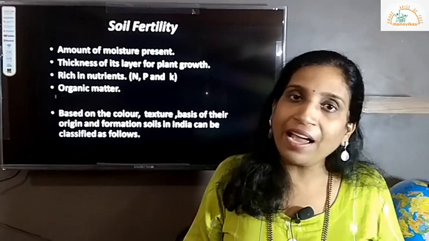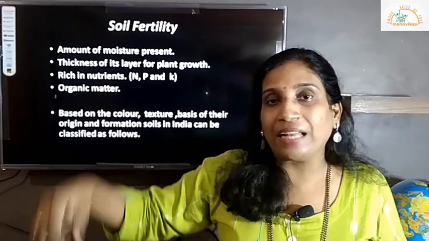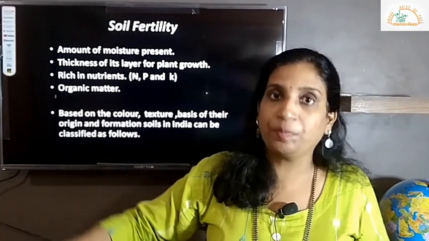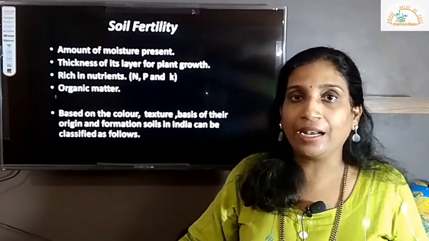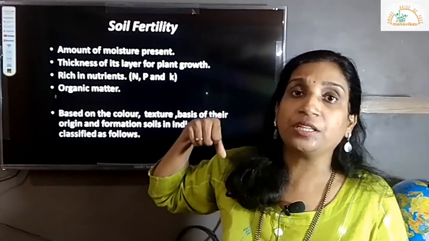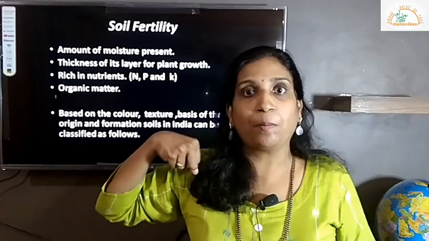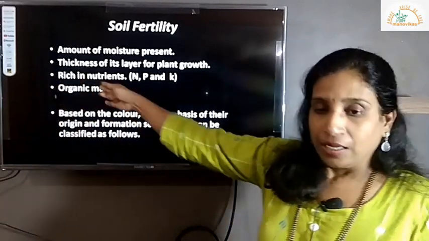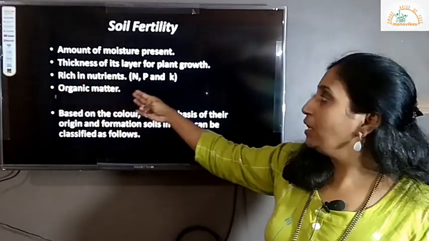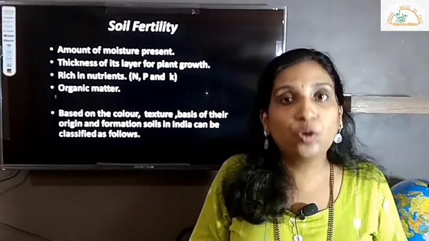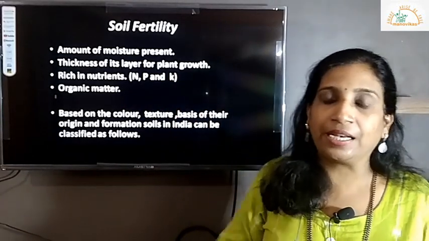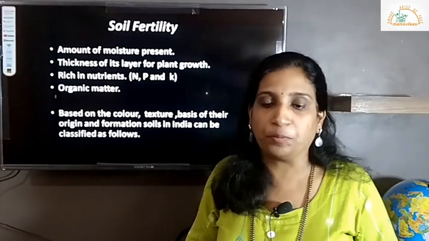Plants won't be able to survive there because roots have to penetrate down beneath the soil. There should be some subsoil, correct? For them to absorb nutrients and water from the ground. So soil fertility depends upon the layer for plant growth. There should be that thickness present within the topsoil.